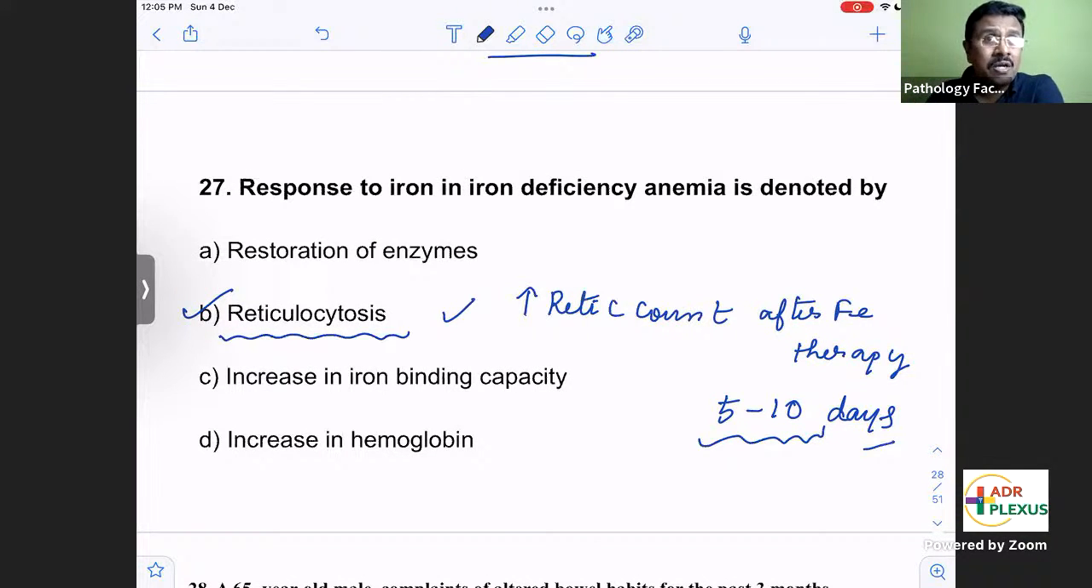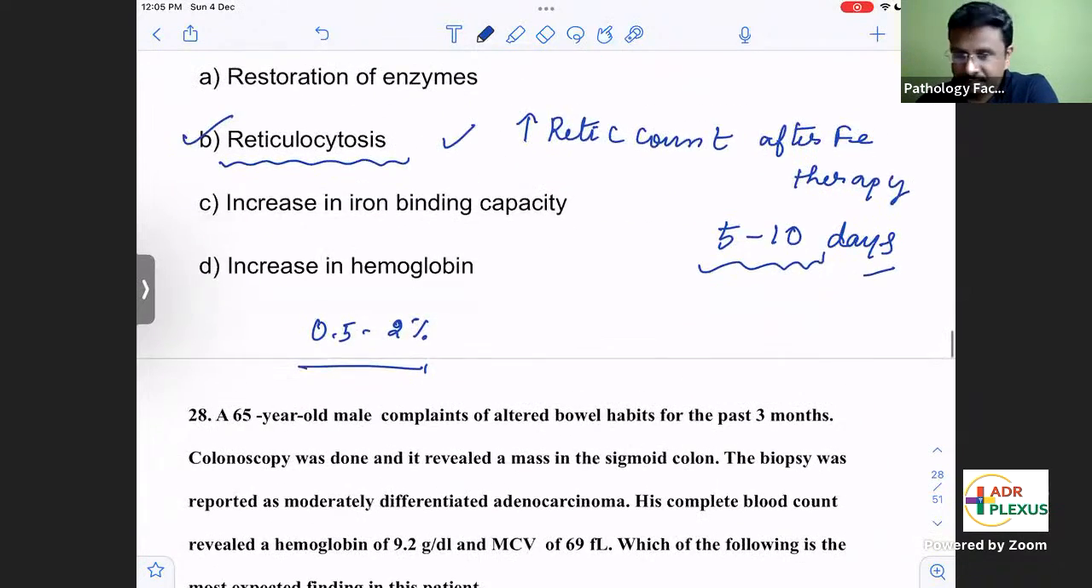Reticulocyte count should increase. What is the normal retic count? 0.5 to 2%. And what is the special stain for reticulocyte? Supravital stain: new methylene blue, brilliant cresyl blue. New methylene blue is the special stain for reticulocyte.